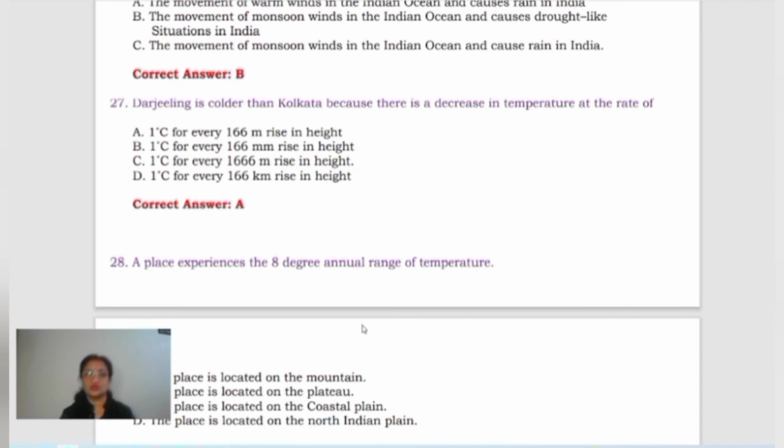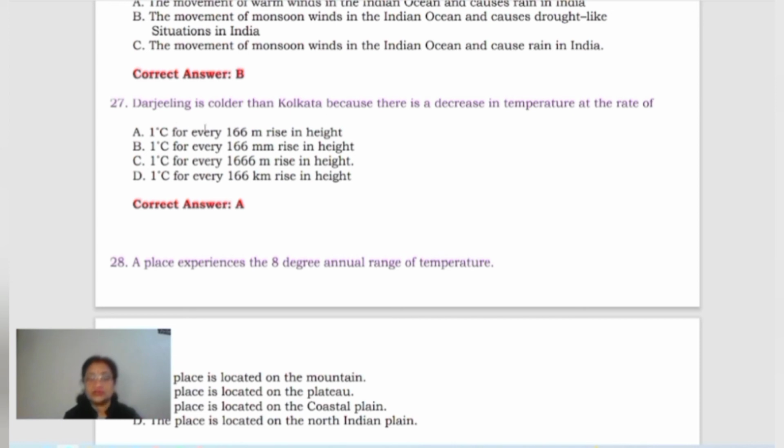Next is Darjeeling is colder than Kolkata. Darjeeling is lying at a greater altitude, but Kolkata is on the plain area. Kolkata is in the plain area and it is lying on the coastal parts. Now Darjeeling, when we are talking of this city, it is lying at greater altitude. And we all know that as we go higher up, the temperature decreases at this rate: 1 degree centigrade for every 166 meters of rise in height. This is called normal lapse rate.